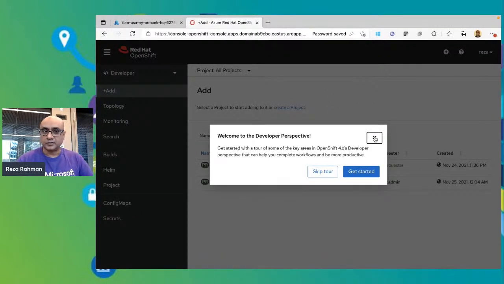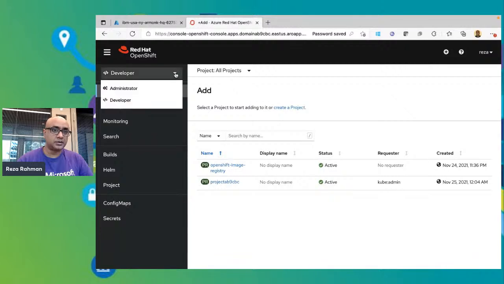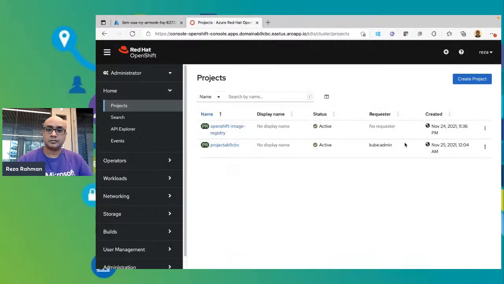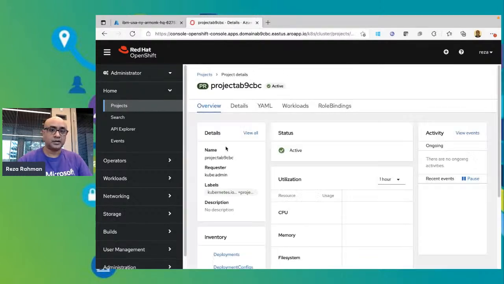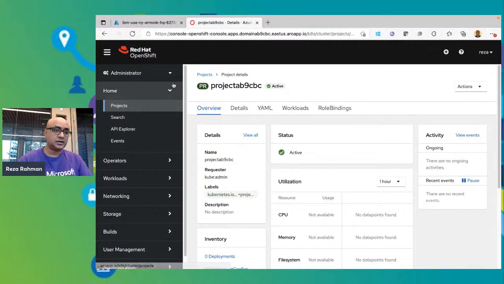Sure. It's in the developer perspective, but I actually want the admin perspective. All right. So this is what was created for me by the wizard. Okay. So inside of my OpenShift cluster, you can see that I already have a registry that is there for me. I can go ahead and begin using this registry. You can also see that there is a project that was created for me. So I'll go ahead and select that project.